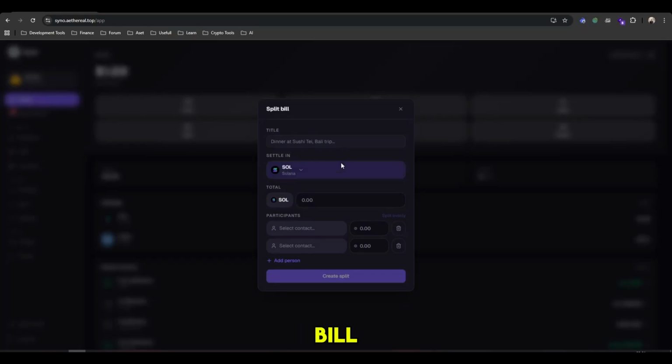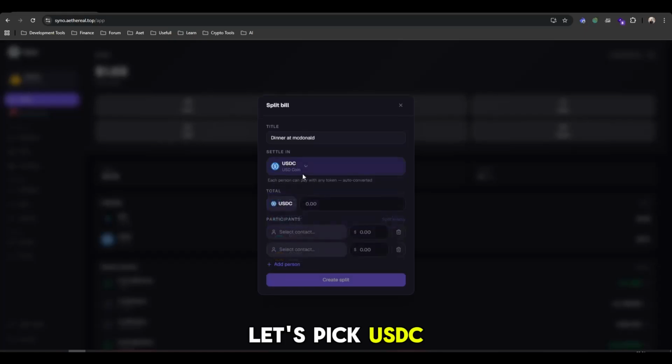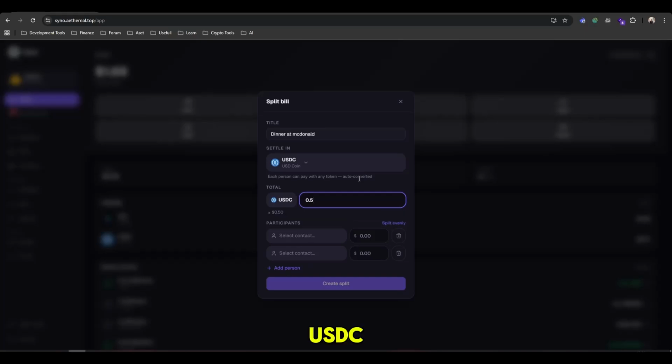So in Split bill, let's see, this is a split bill for dinner at McDonald's. Oh, what token do you want? You can pick any token. Let's pick USDC. In total, I need 0.5 USDC.